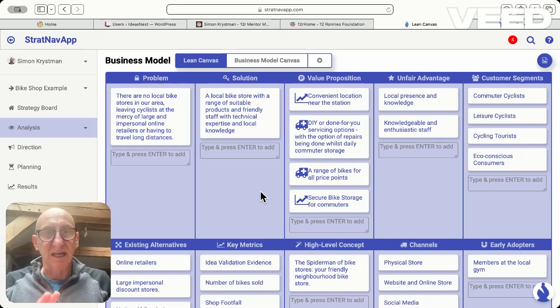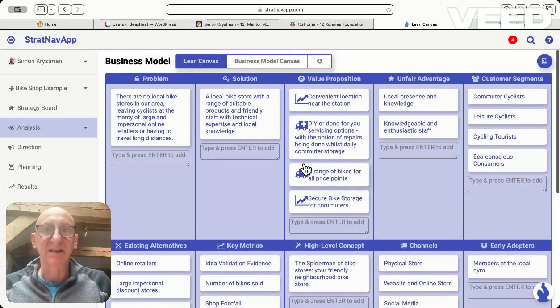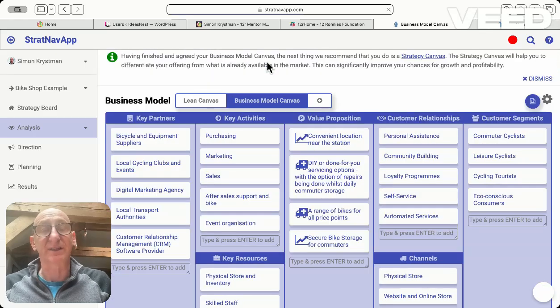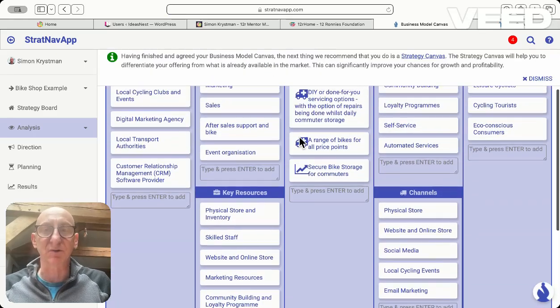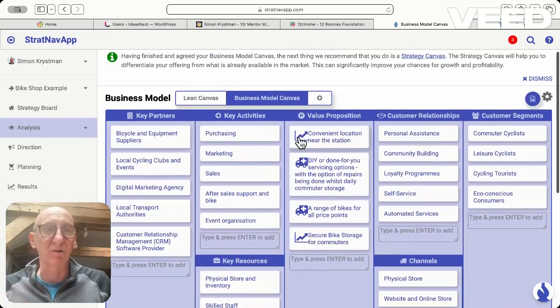And what you will see with this is, as well as filling out the business model canvas and all the sections on that, I can click over to the lean canvas. I can click into the business model canvas, and it will also help me fill in all parts of those.